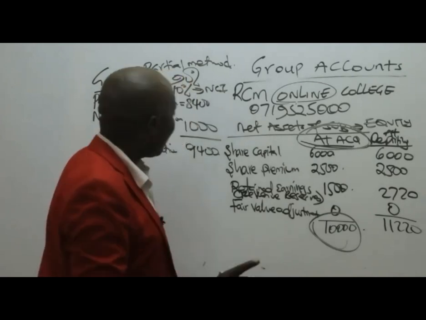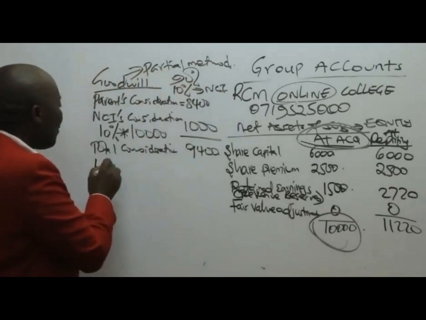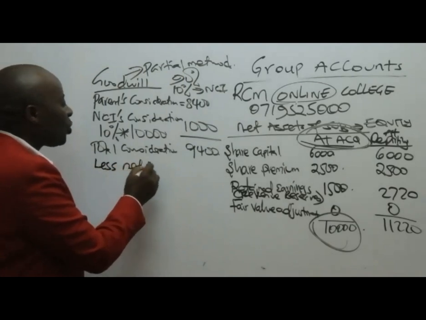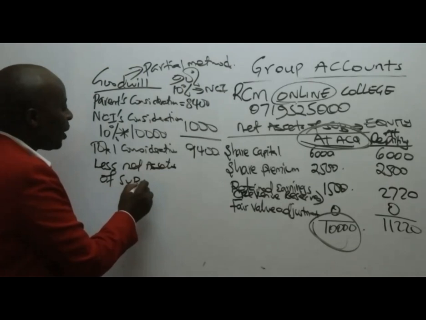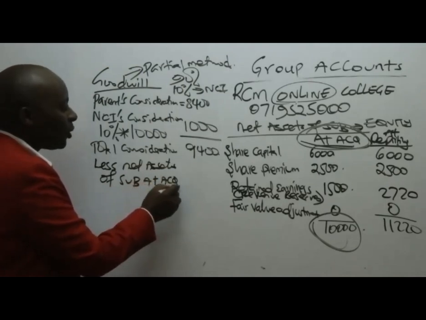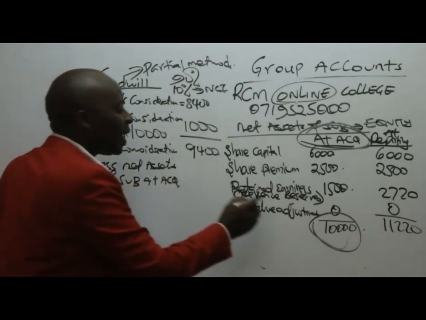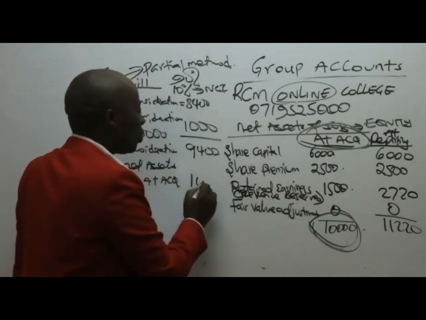Then from there, we compare this to the net assets of the sub at acquisition. We can see that at acquisition, this subsidiary was worth more.